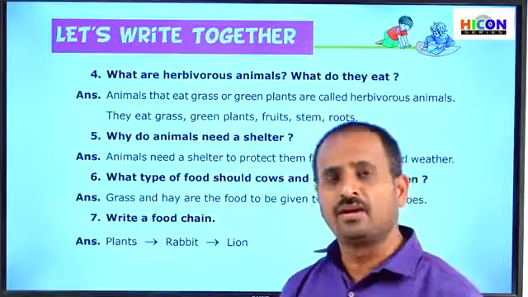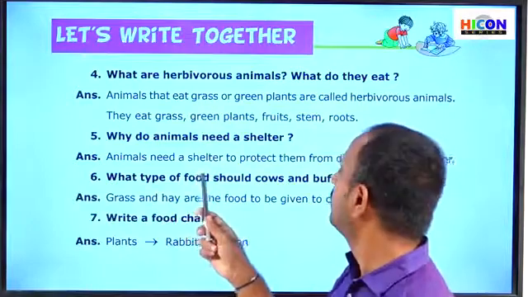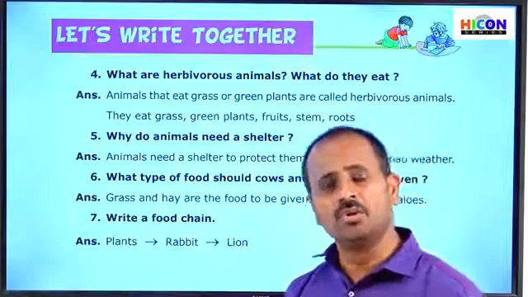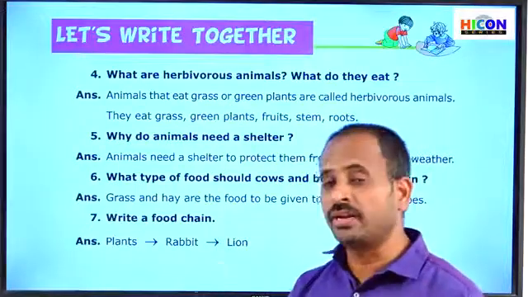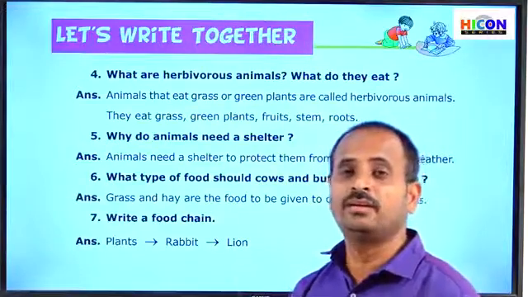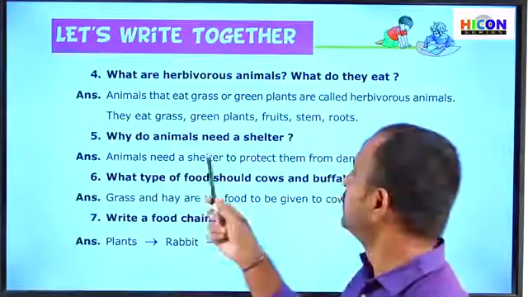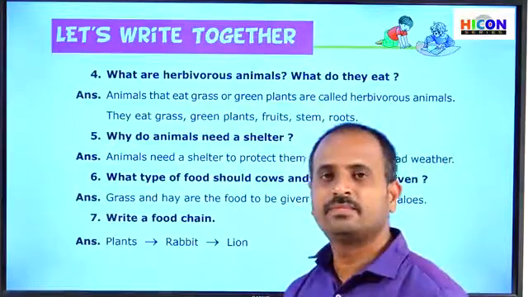In the same way, all animals also need shelter to protect them from bad weather, that is too cold in winter and too hot in summer days. And they also need shelter to protect them from their enemies. Especially they can protect themselves from their enemies if they have shelter. And this shelter is also helpful to protect them from bad weather.